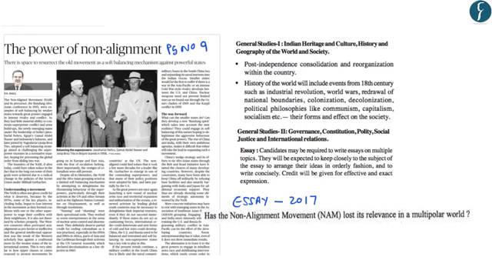This article on page number 9 is related to the non-alignment movement and its current relevance. So this will form a part of the General Studies paper 1 under the topic History of the World. Further, it will also form a part of the General Studies paper 2 under the topic International Relations. Previously, in the year 2017, a question was asked related to the current relevance of the non-alignment movement. So this also becomes important for us from the essay point of view.